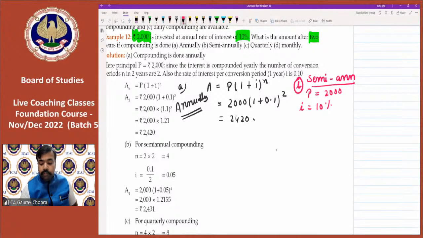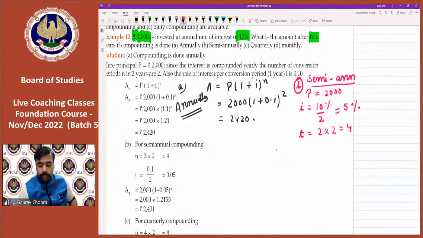So for semi-annually, we have to divide by 2. So it will become 5%. The rate is 5%. And what about the time? The time is 2 years. So for converting into half year, we have to multiply it with 2. So it is 4. Time becomes 4.